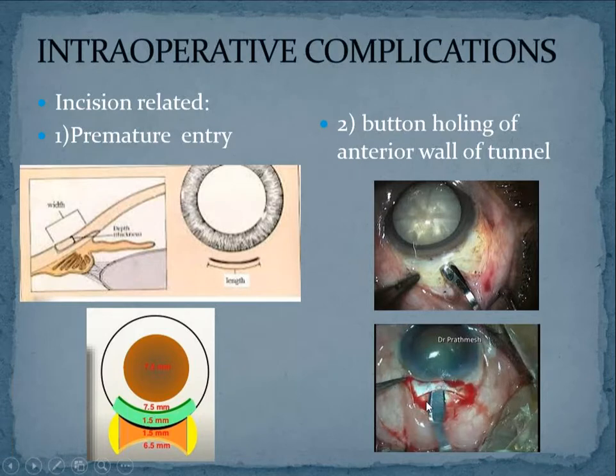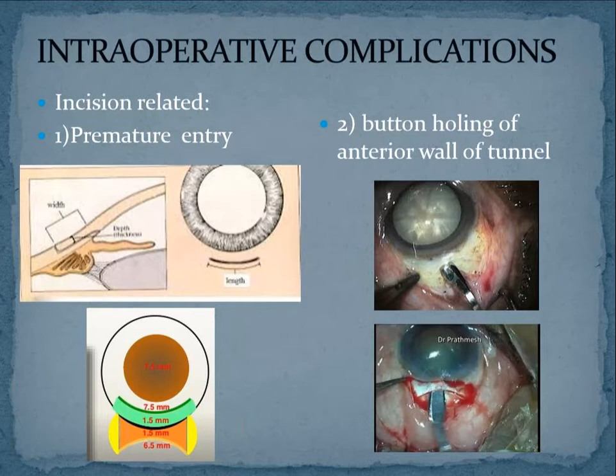See, look at this. This is the crescent blade which is used for making the tunnel. You will start here, you go up to the limbus and then go further into the corneal stromal layers before entering the anterior chamber. But if by mistake you are not doing that and you are puncturing into the anterior chamber, that is called premature entry. Okay, so that is one very common complication that can occur.